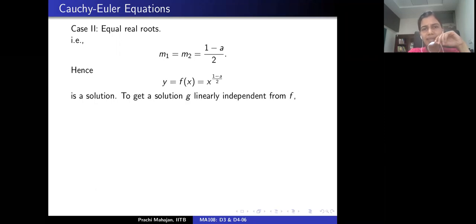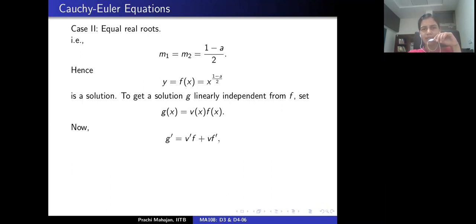Now, in order to find another solution, you do the following. We are going to determine functions v such that v times the given solution f is a solution of the given Cauchy-Euler equation, and we also are going to choose v in such a manner that g, defined as v times f, is linearly independent from f. If that is the case, then we will be done. We will be able to write down any general solution of the given Cauchy-Euler equation by taking a linear combination of f and g. So let's do that.